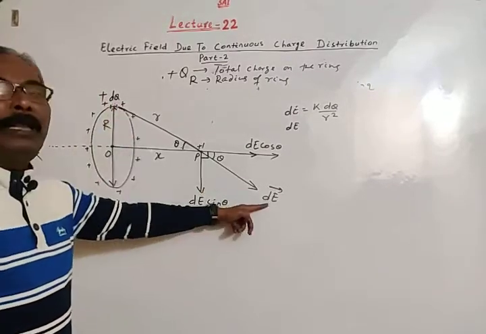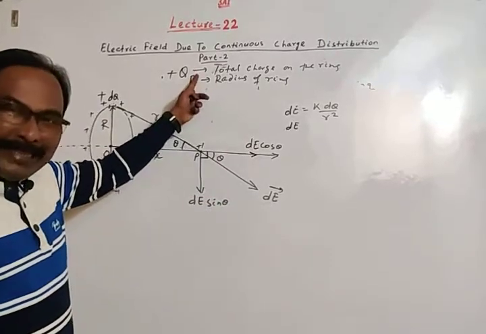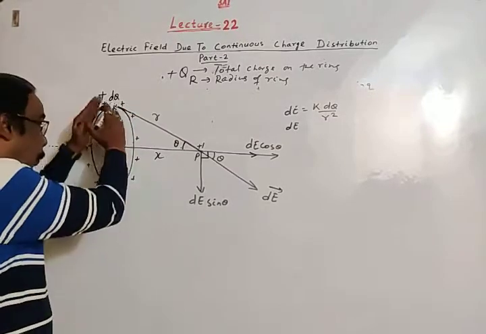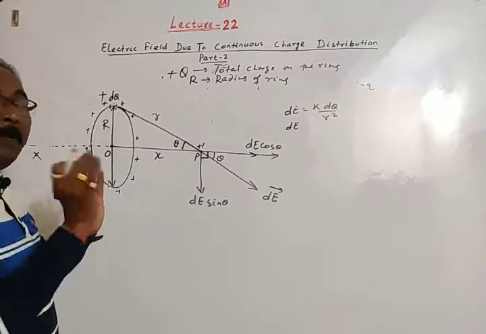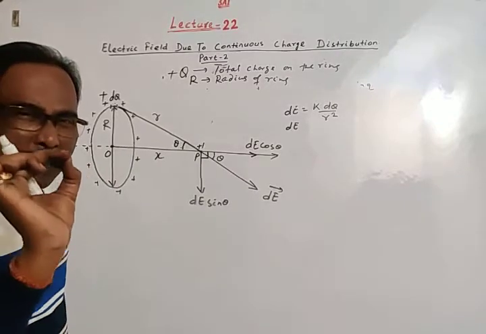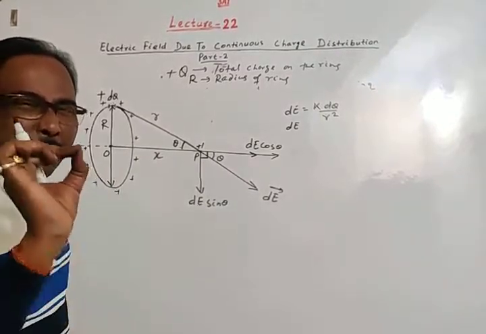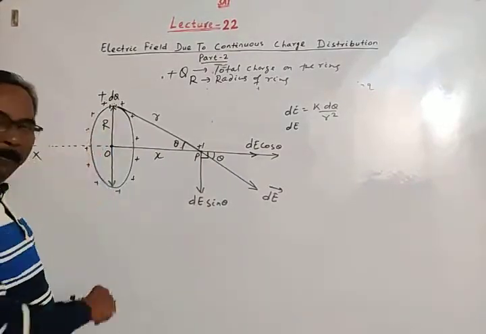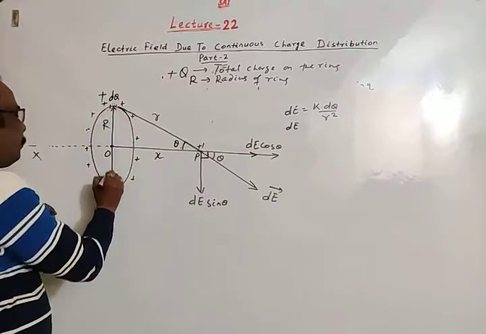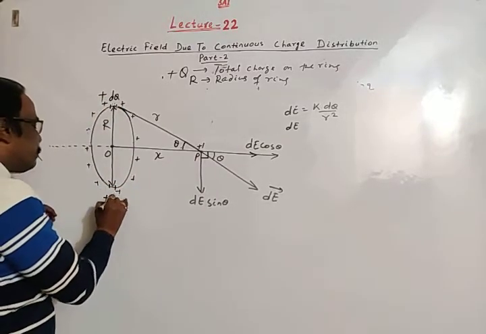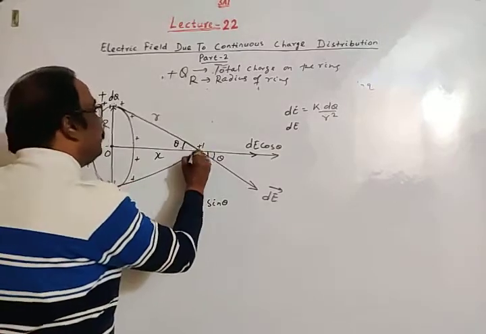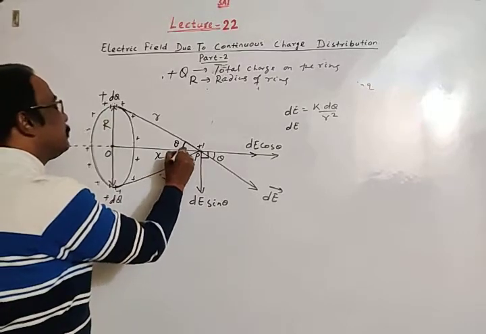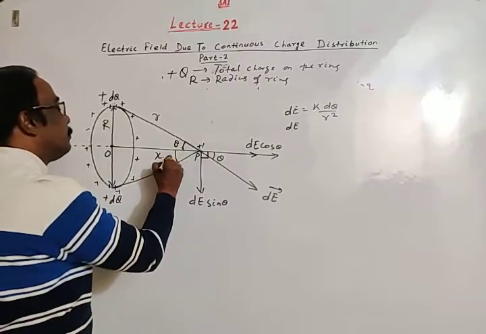Due to charge dq, the electric field is dE. But the whole charge is Q, distributed on the surface of this ring. The whole charge Q can be divided into a number of charges dq, dq, dq and so on. Just imagine, at the opposite point there is the charge plus dq. Then this distance will obviously be r, and this angle is also theta.